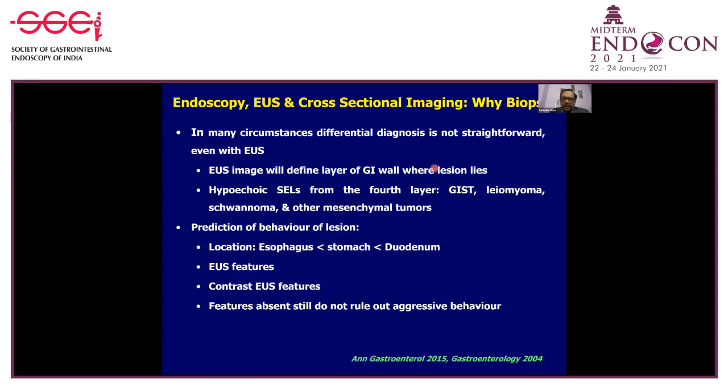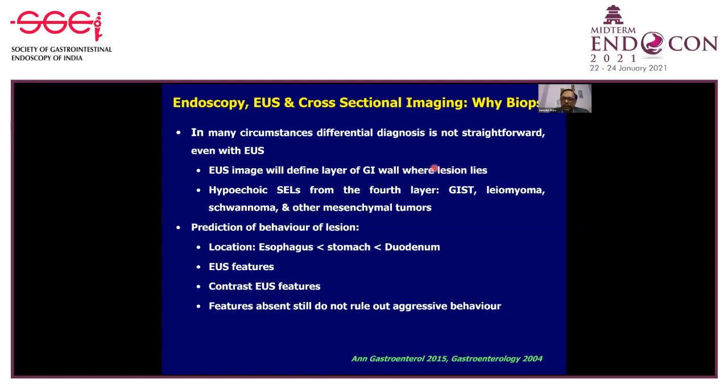EUS will tell us from which layer of the GI wall the lesion is arising. But then look at the example of a hypoechoic submucosal lesion arising from the fourth layer. The differential diagnosis ranges from a potentially malignant lesion like a GIST to a benign lesion like leiomyoma or schwannoma, and then you can have other mesenchymal tumors which can have a varying malignant potential. So just by looking at the layer from where the lesion is originating, we may not be able to get a differential diagnosis. And as an endoscopist, it is very important for us to accurately predict the behavior of the lesion.